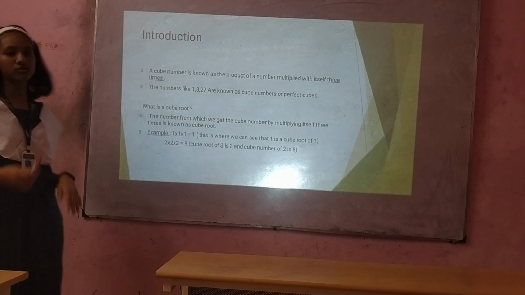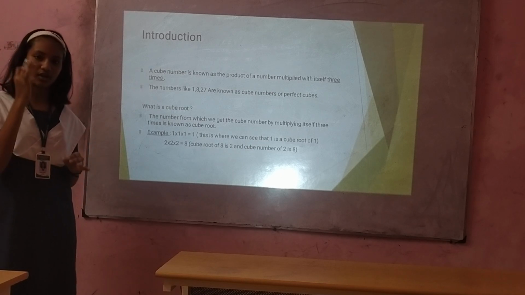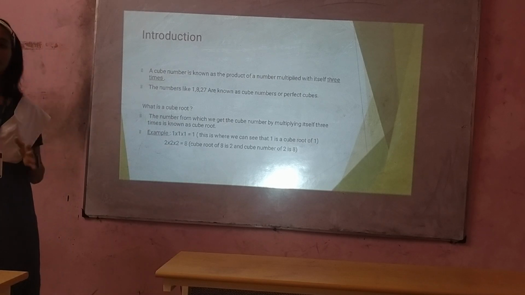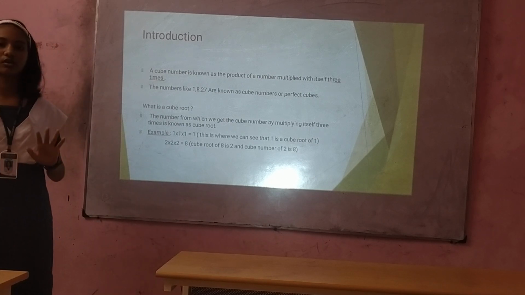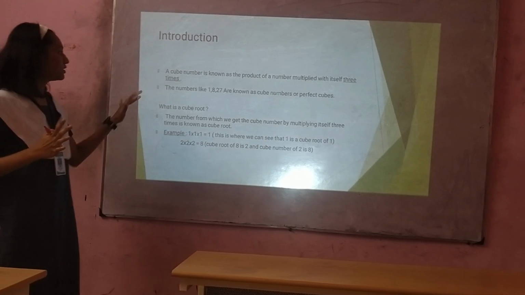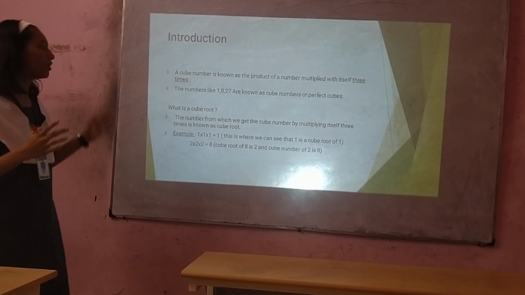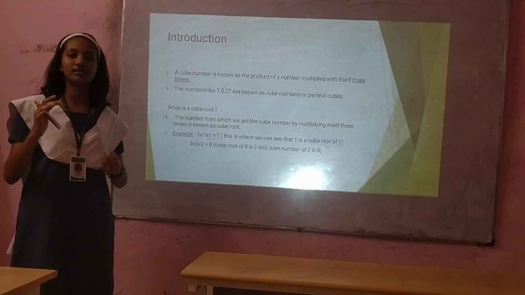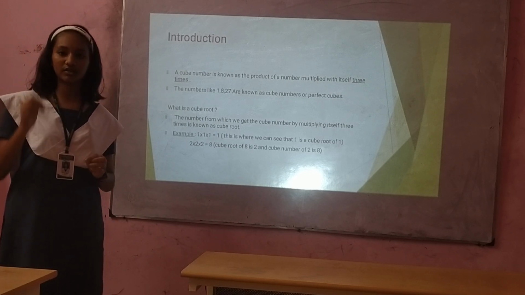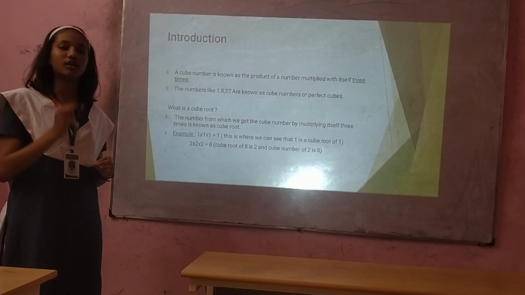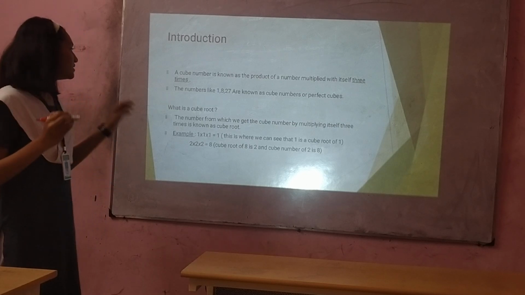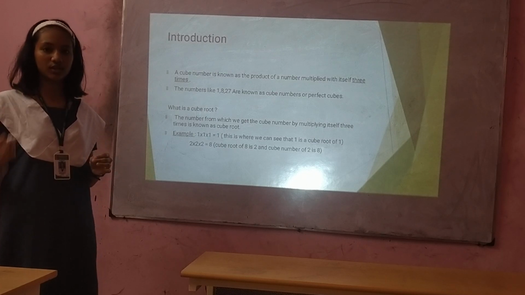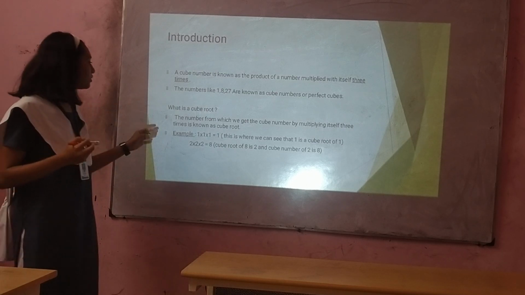A cube number is obtained when a number is multiplied 3 times. Numbers like 1, 8, 27 are known as cube numbers or perfect cubes. 8 is obtained by multiplying 2 three times, so the cube of 2 is 8. Just like that, 3 is multiplied 3 times to obtain 27, so 27 is the cube of 3.